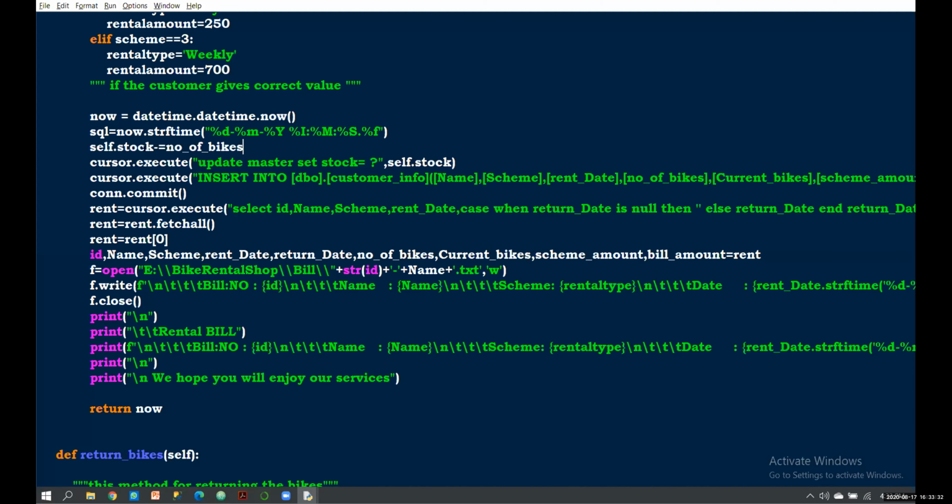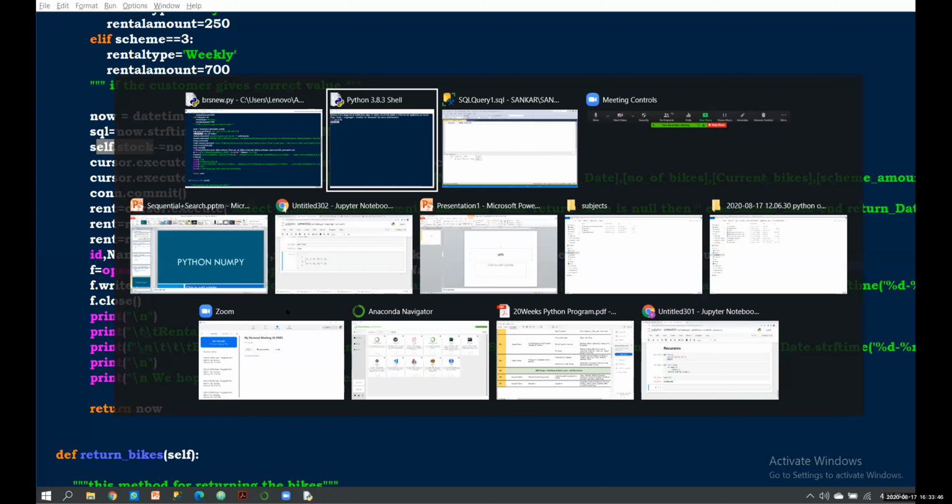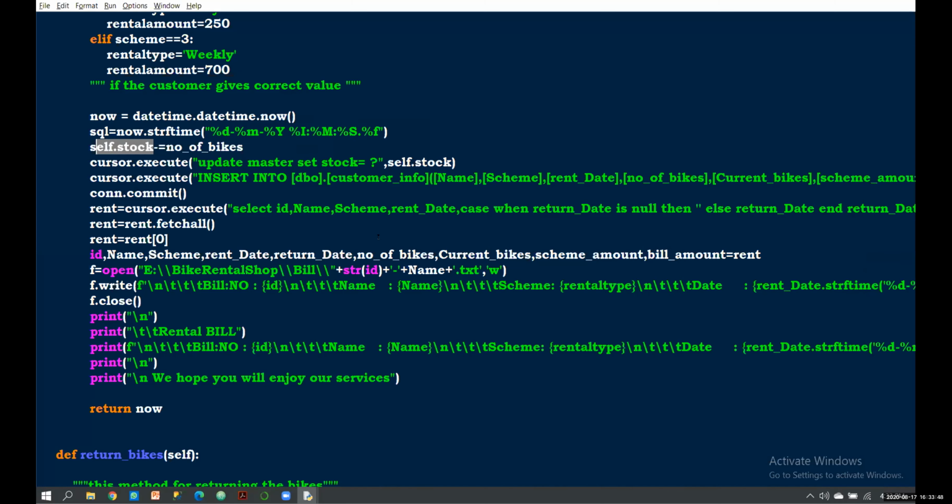I'm going to store this current available stock into my master table, so I'm using update master set stock. Stock is here, that is 100. Then I have passed my current value which I have subtracted here. Then it's stored into master.